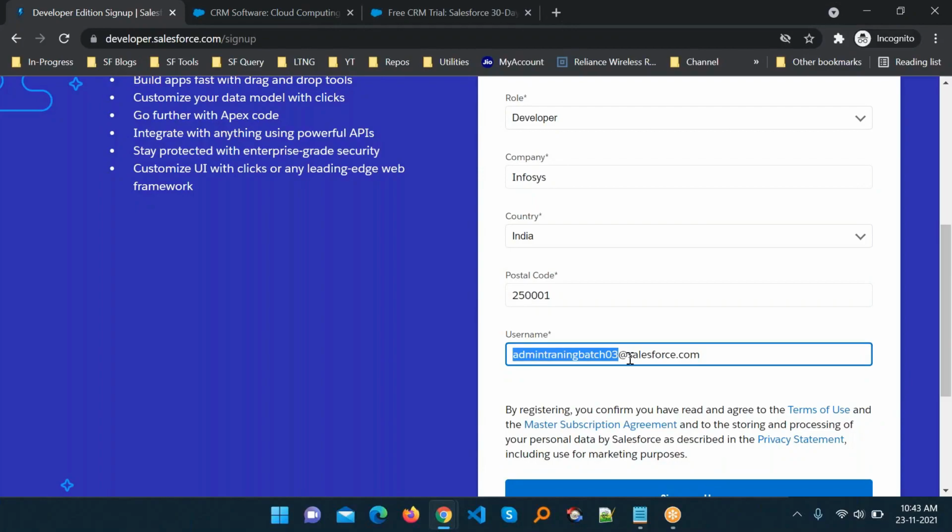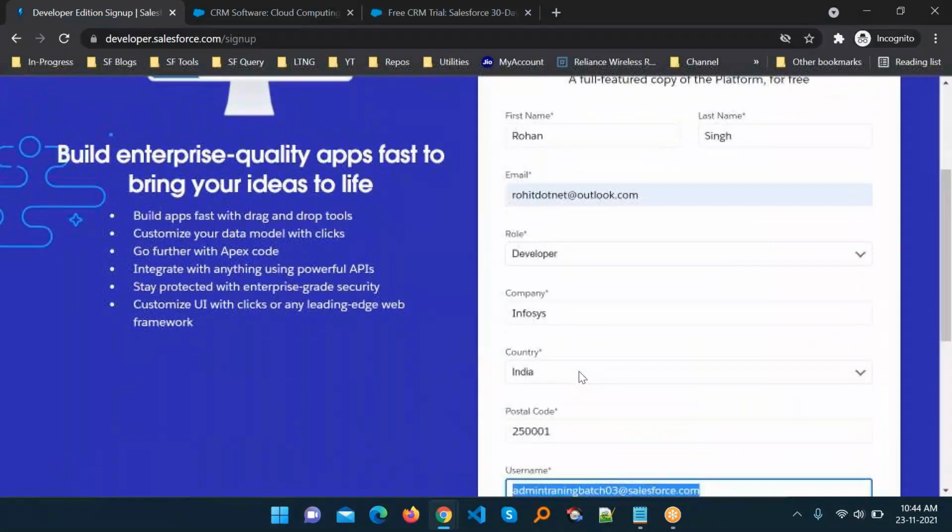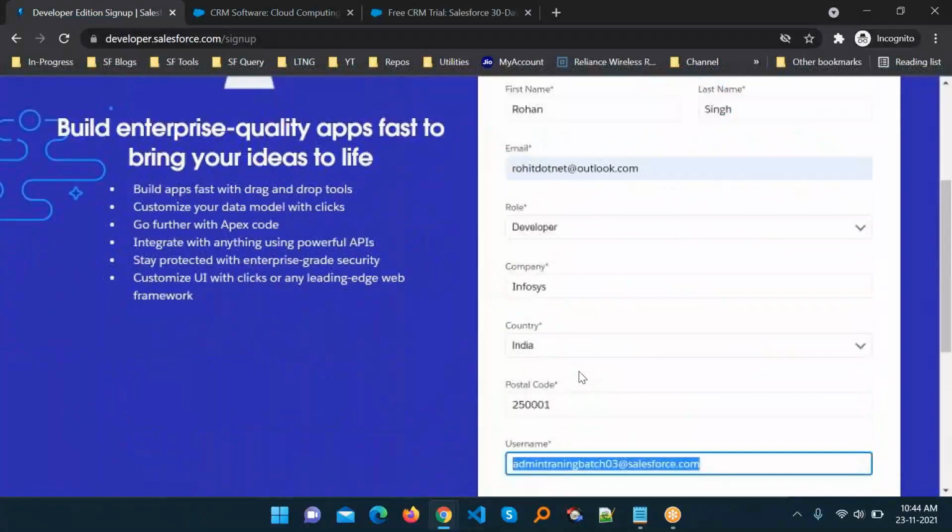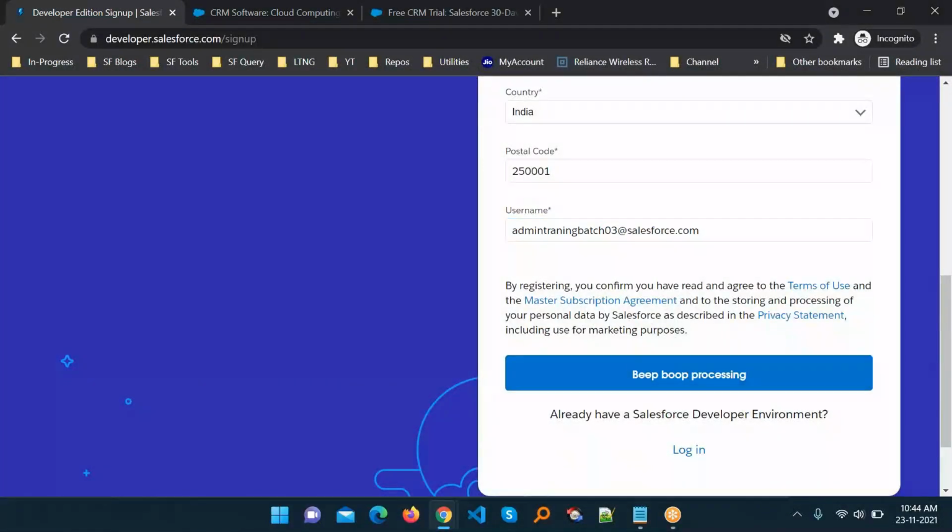If this username is available, it doesn't show any error or pop-up. If the username is not available, it shows a notification that this user already exists, so please check this user and enter a unique name, some validation like that. Just fill this form and click on sign up.